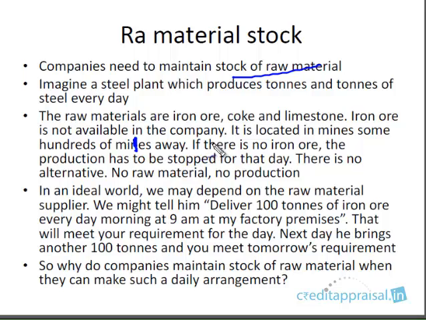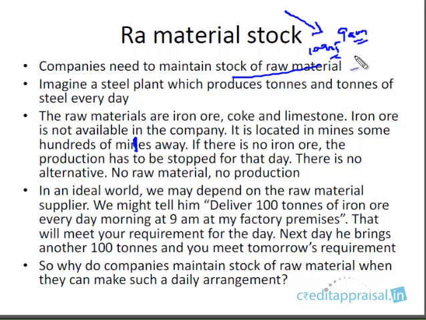So what the company will do is, because the raw material is the lifeline of this production process, if the raw material doesn't arrive on time, it's not available for the day, the production has to be stopped for the day. In an ideal world, you can say, today morning 9 a.m. I'm going to start my production. You can tell your raw material supplier, deliver to me 100 tons of raw material precisely at 9 a.m. In that case, you need not maintain any stock. This is a scenario where you can give instructions to your raw material supplier and say, you come at 9 a.m. exactly. I am not going to keep any stock. I need it at 9 a.m. You deliver at 9 a.m. What is the problem with this scenario? There's a huge risk, because if the raw material supplier doesn't deliver on time, the production will stop.